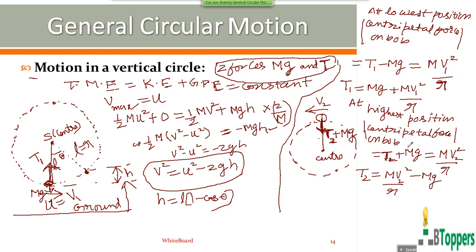As I was discussing earlier, the kinetic energy of the bob is minimum at the highest position. So the magnitude of velocity v is minimum at the highest position. The magnitude of tension in the string is also minimum at the highest position.